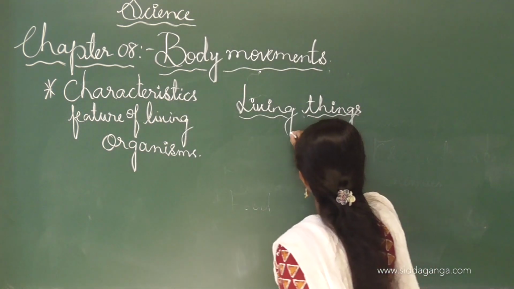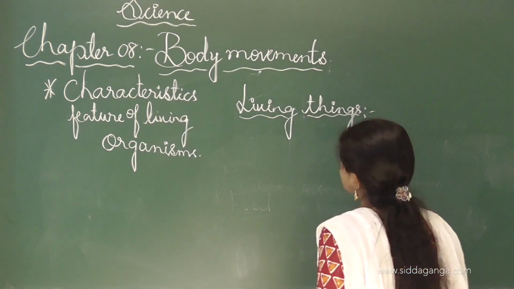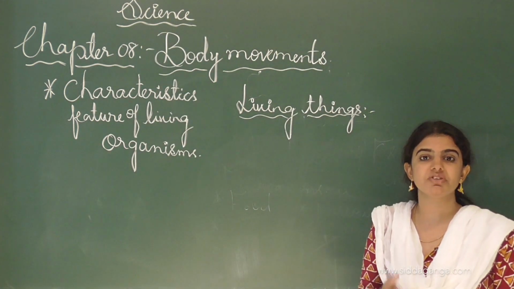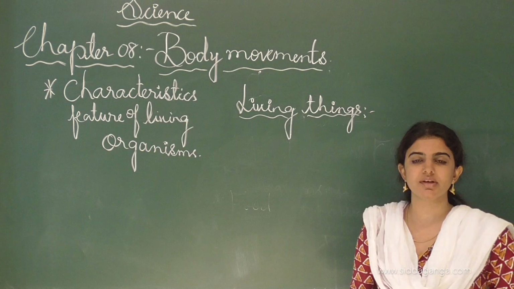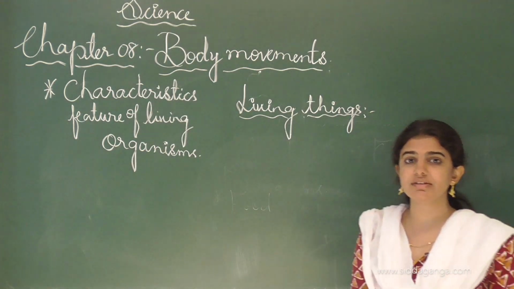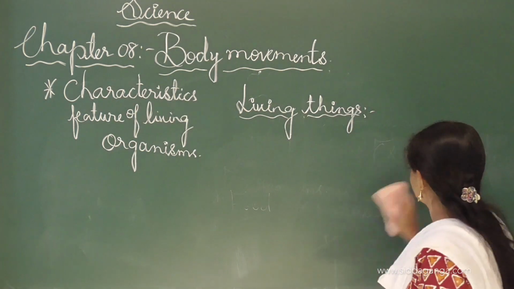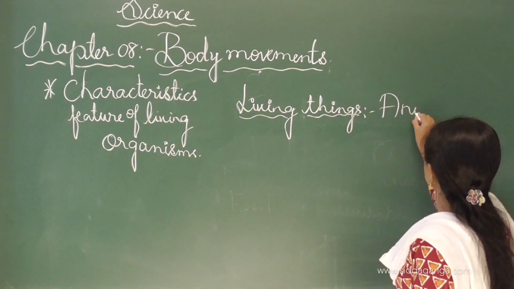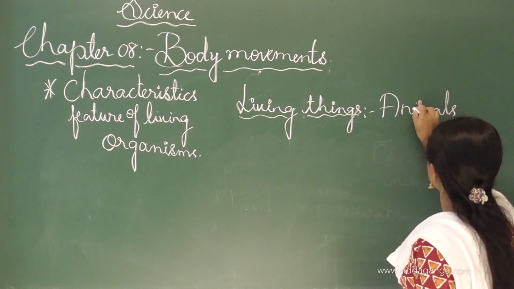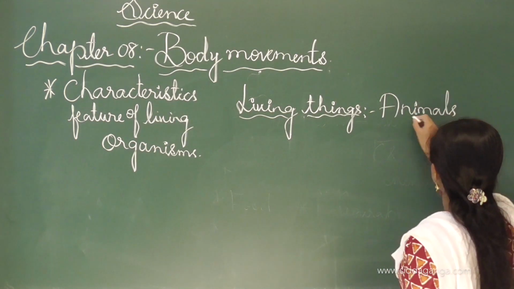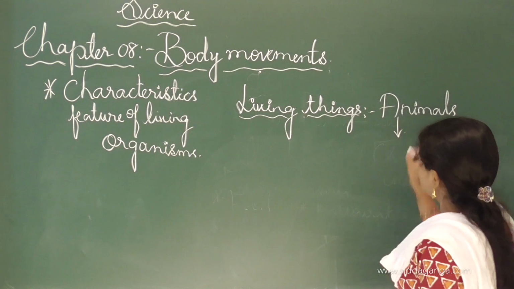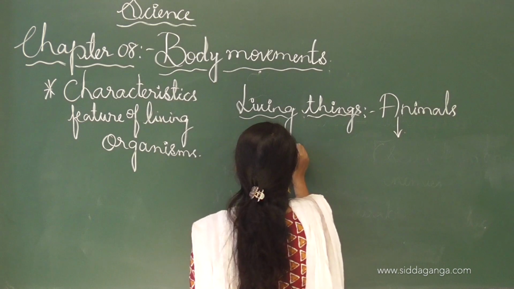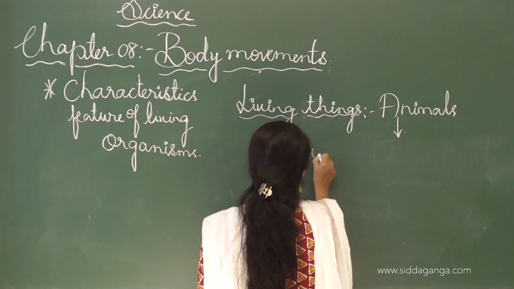See, as I told you, living things show movement, like plants are also living things, and sometimes it is difficult to see the movements in the plants. In floating plants we can easily see the movements. And next one is the animals. In animals we can easily see the movements taking place, and these movements have various reasons, and one by one I will write. Favorable climatic condition.